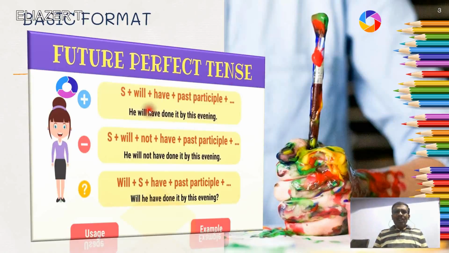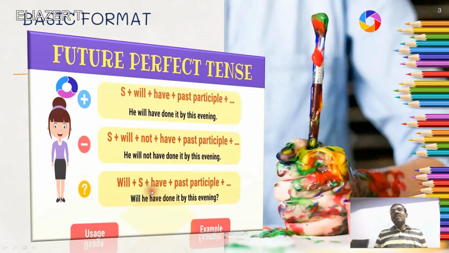Likewise, we can represent the future perfect tense in this format. Now let us look at the negative format. The negative format is with the negation not. The subject is the same as in the positive format, but here the negation is added: subject plus will plus not plus have plus past participle. He will not have done it by this evening. So the negative form can also be expressed with the help of the future perfect tense. All the tenses can express the negative form.